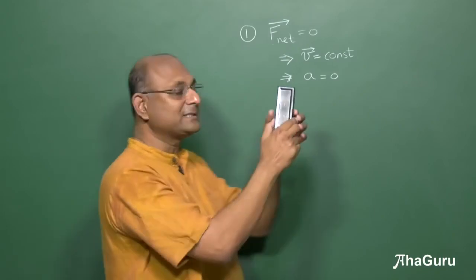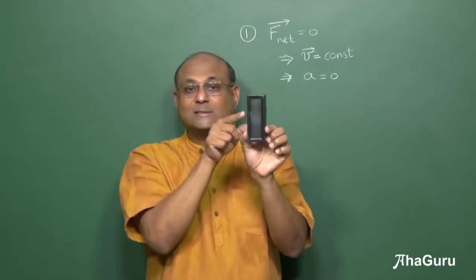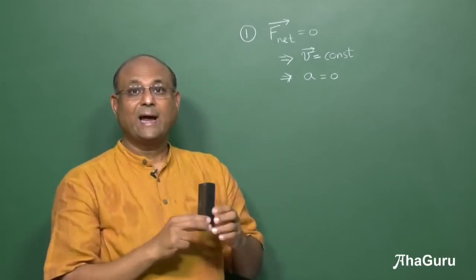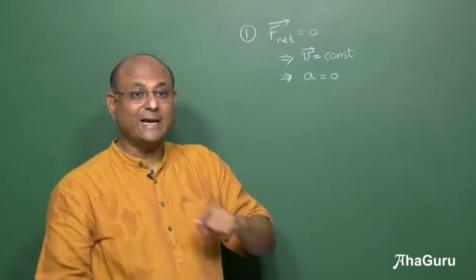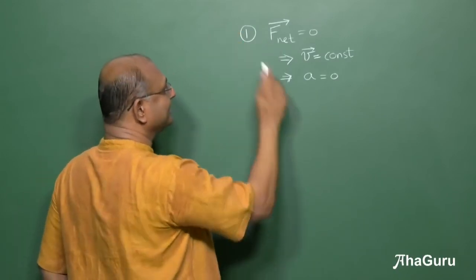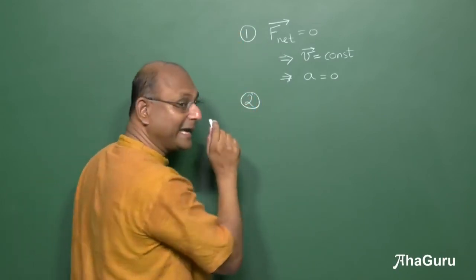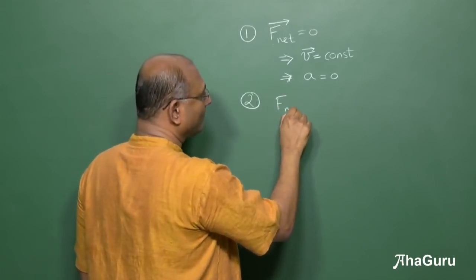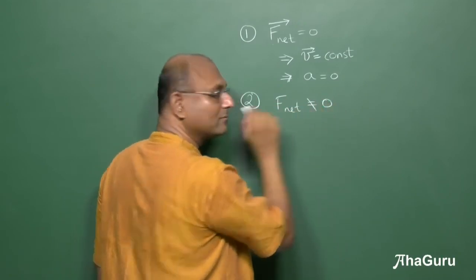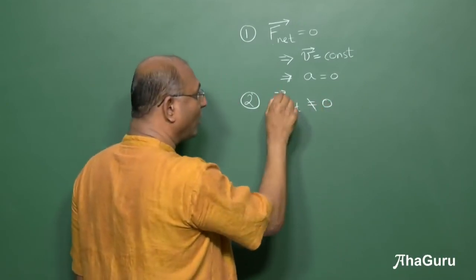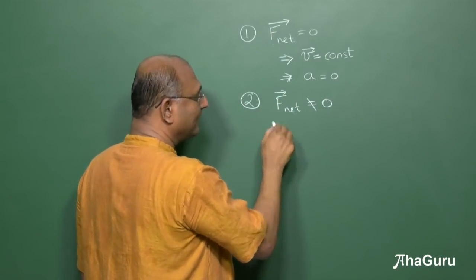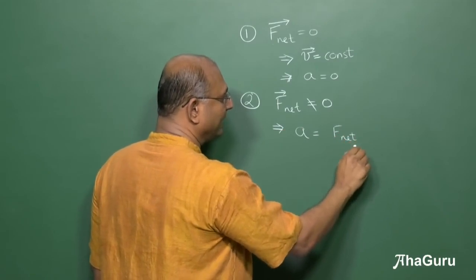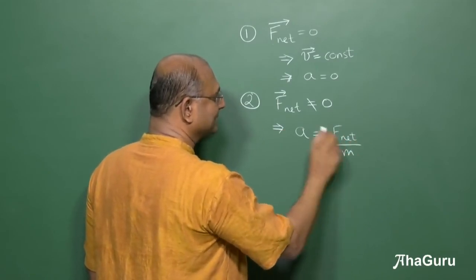But that is not what is interesting, right? For example, if I took this duster and I dropped it, it was at rest. I left it, it starts coming down. So it was at rest, and now it is coming down, which means there is an acceleration. Why? Because there is a net force. So Newton came up with the second law, and the second law says, if net force is not 0, then the acceleration of the object is equal to net force by mass.